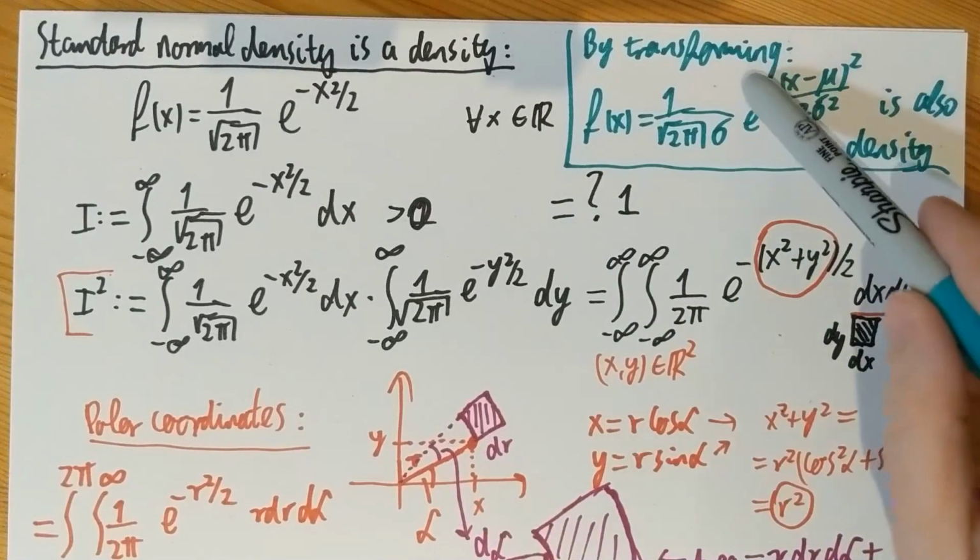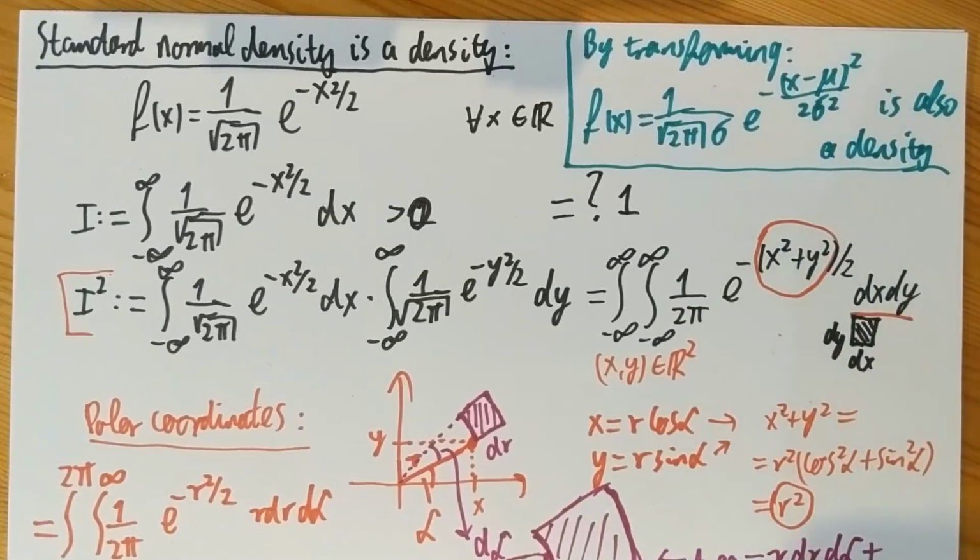That comes from transforming this general normal into a standard normal by this affine transformation of subtracting the mean and dividing by the standard deviation.